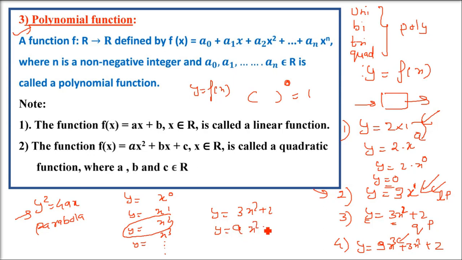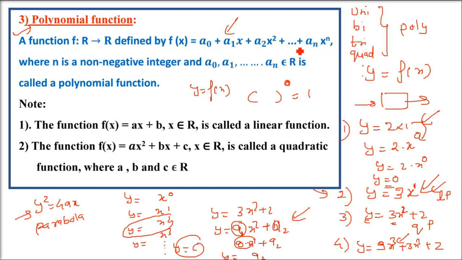If I write this 3x squared plus 2 in ABC form, I can write it as a1x squared plus a2, or you can write b also. But the problem here is, whenever you say y equals a1x squared plus a2 is a quadratic polynomial, or a polynomial with degree 2, it holds only until a1 is not equal to 0. If I put a1 equal to 0, a1 into x square is 0, and a2 will come. This will become a constant function, not a quadratic function. So in a quadratic polynomial, a1 should not be equal to 0.